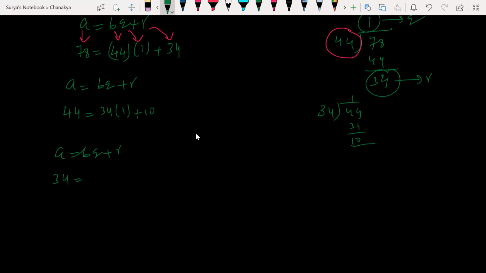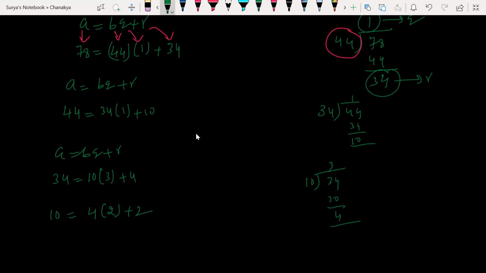10 times 3 is 30, plus 4. So what is the quotient here? 3, plus remainder 4. Yes or no? Keep going like that. Next, what was my divisor here? 10. 10 is equal to what? 4 into quotient 2, plus remainder 2.